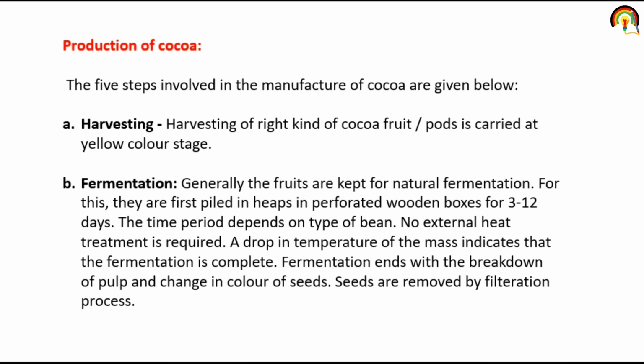So the time period depends on the bean species or quality of the bean. External heat is not required. When there is a drop in temperature of the mass, that means fermentation is done. And fermentation ends with the breakdown of pulp and change in color. So the end result of fermentation is breakdown of pulp and change in color of seed. And seeds are removed by a filtration process.